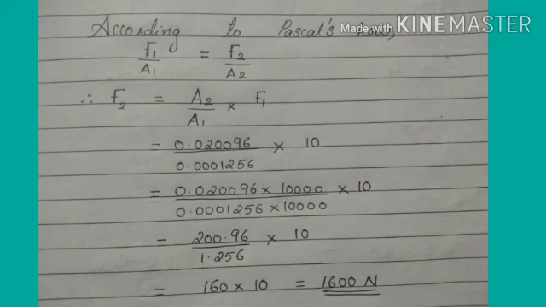All the values are in decimal, so we remove the decimal by multiplying with 10,000. After that, we will get 160 into 10. 10 is the force in the first one. After solving this, we will get the answer 1600 Newton.